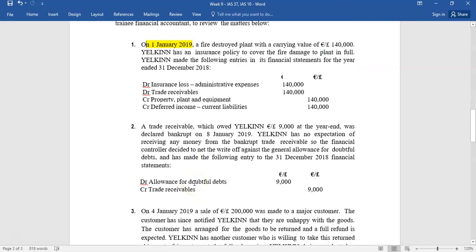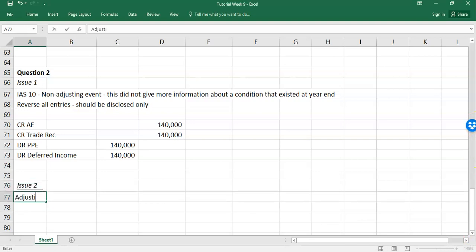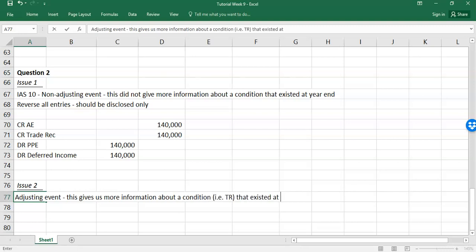Issue 2 then, a trade receivable which owed Yelkin 9,000 at the year end was declared bankrupt after the year end, 8 days into the new financial year. They don't expect to receive any money, so they decided to net it off against the general allowance for bad debts. Right. So again, the question is here, is this an adjusting or non-adjusting event? Issue 2. Now in this case, this is an adjusting event. This gives us more information about a condition, i.e. the trade receivable, that existed at year end.